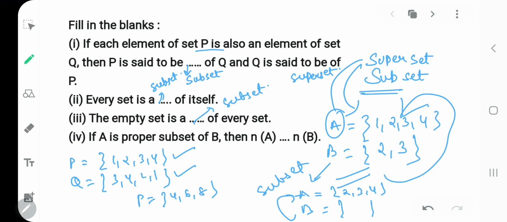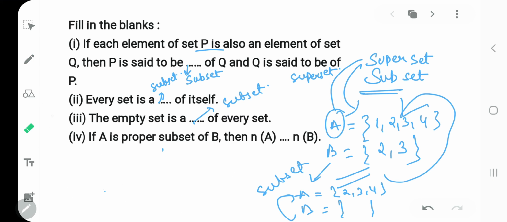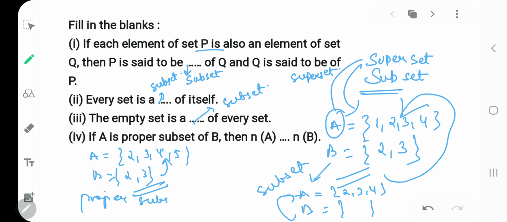Clear? If A is a proper subset of B, then okay. What do you mean by proper subset? Like the examples I gave you. See, as I have given you the example of A, it has 2, 3, 4, 5 and B has 2 and 3. So all the elements of B, 2 and 3, are in A. So B will be called a proper subset of A. Are you getting my point clear?